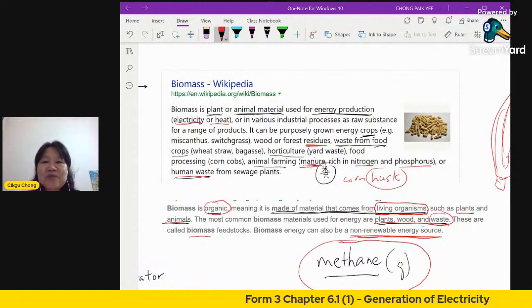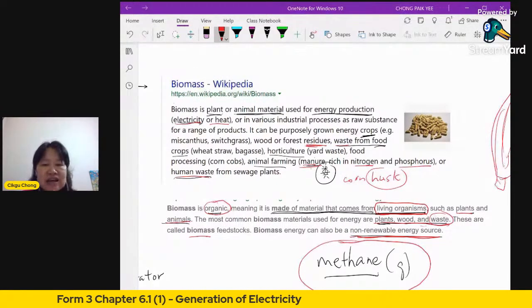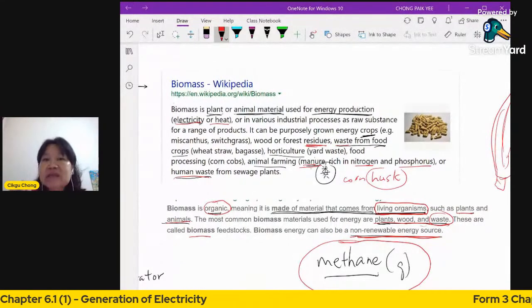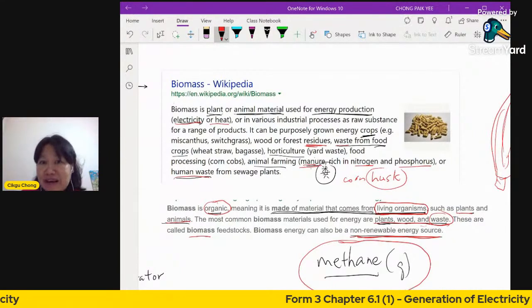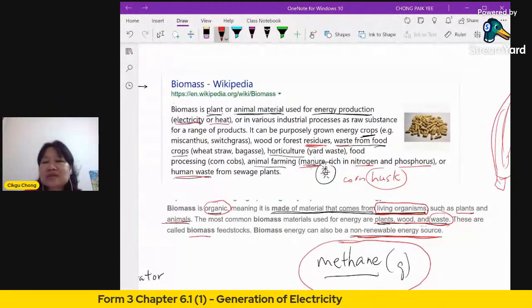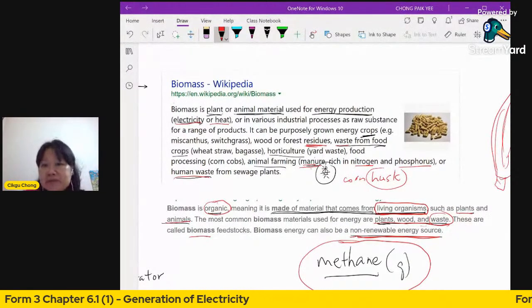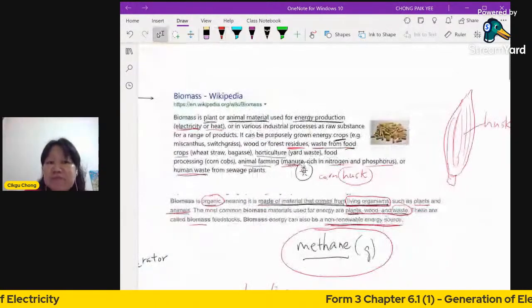When we fart, actually if you're able to collect all this fart, the gas contains methane. And as methane, if you were to light up your fart, it can actually explode. Okay, this is a knowledge for you. So methane is flammable, it can burn. Okay, now that we've done the definition of biomass.